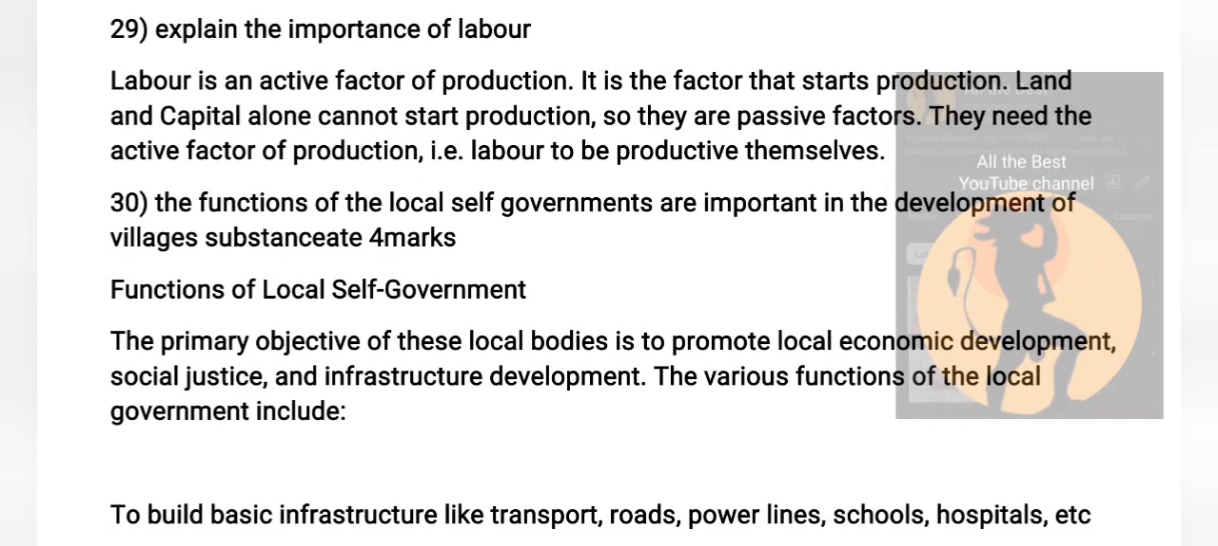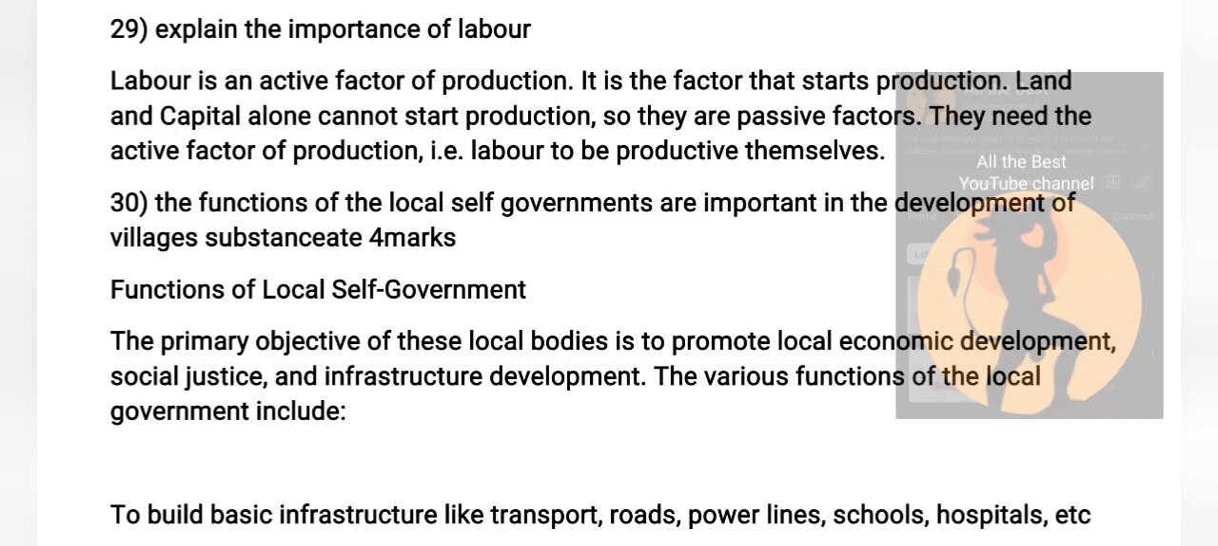So next one, explain the importance of labor. Labor is an active factor of production. If you want to produce more, then you need more labor. It is the factor that starts production. Land and capital alone cannot start any production.